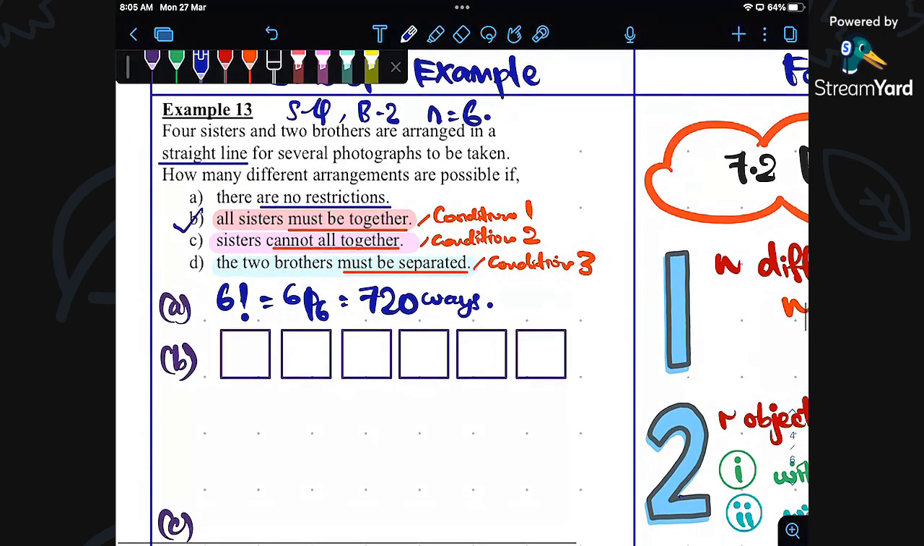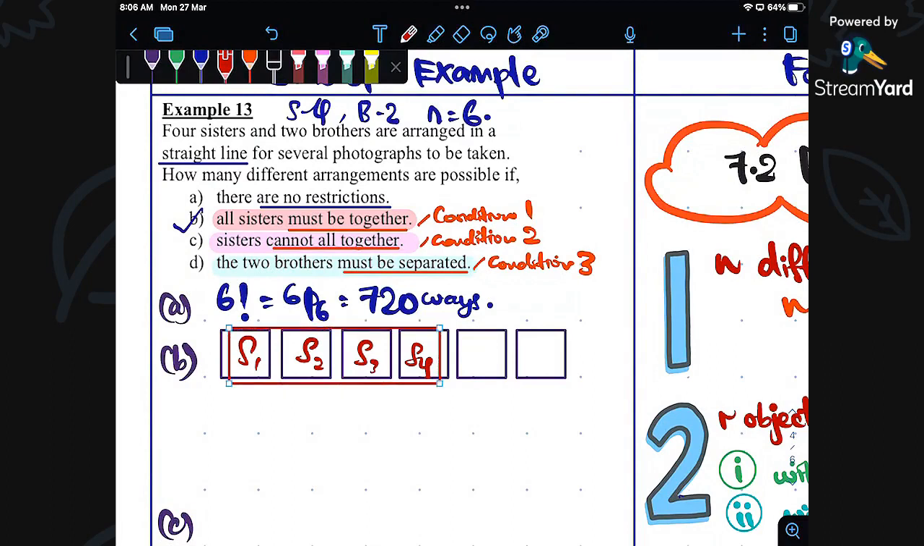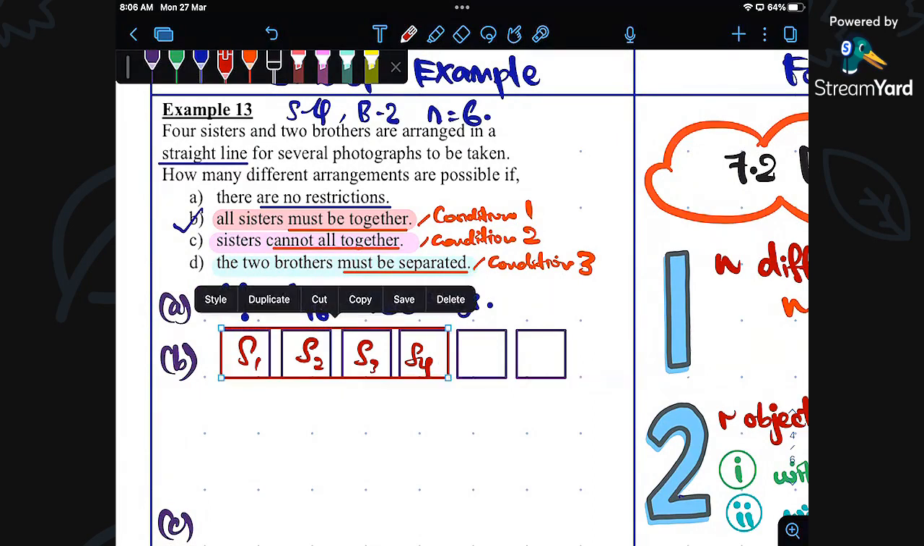So what is meant by must be together? The sister 1, the sister 2, sister 3 and sister 4 must be together. So these 4 seated has become 1, because it says always together. So it has become 1 seat.